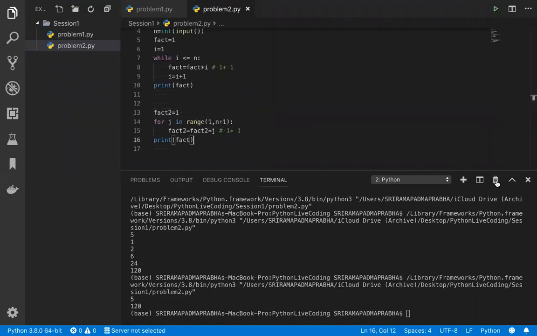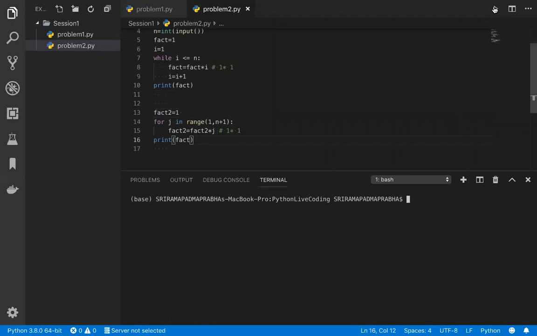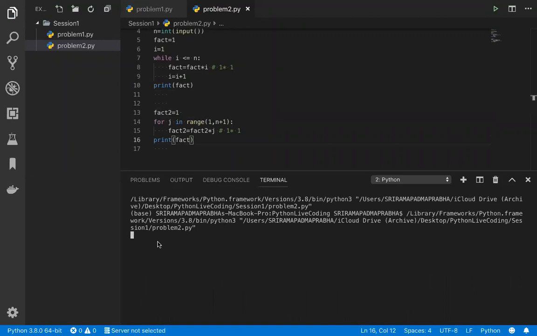We can use this one, right? So what I'm going to do, let me execute one by one. We'll see this. It is asking the value to be entered. I'm entering 4. Now 4, 24, 24. See, both are giving the same output. Okay, we got both giving the same output.